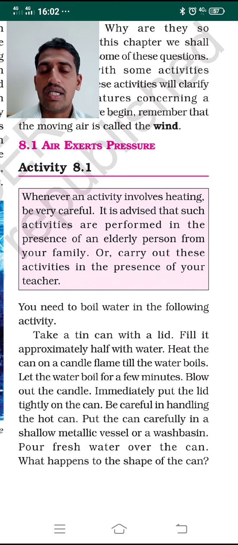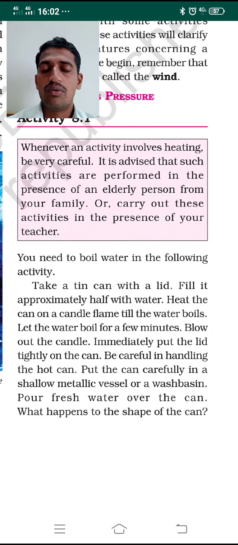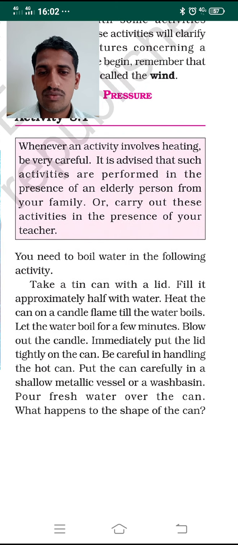Whenever we do such an activity, we must be very careful. While doing such activities, we must do it in the presence of elders, whether it is your family or a teacher, whoever it is, so that you can be careful. To do this activity, you need to boil water in a can. What you need to do is this.